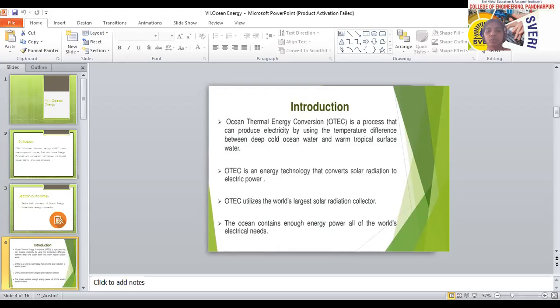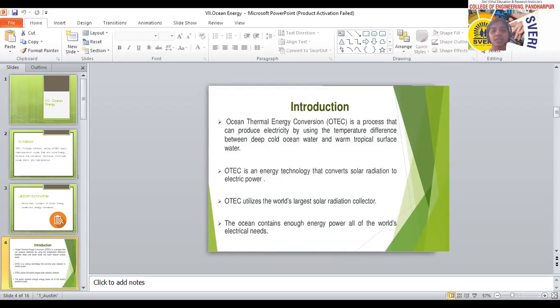The temperature difference between the cold water and the surface water should be at least 20 degrees Celsius. That much difference should be there to utilize it for electrical energy, so we can use that heated water for the generation of electricity.